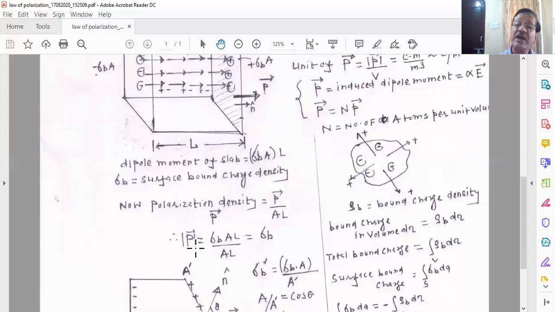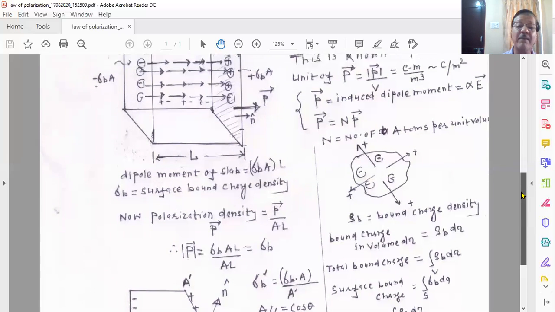But since the vector P is a vector quantity, let us represent P in vectorial form. To represent the polarization density vector P in vectorial form, look at diagram number one first of all.